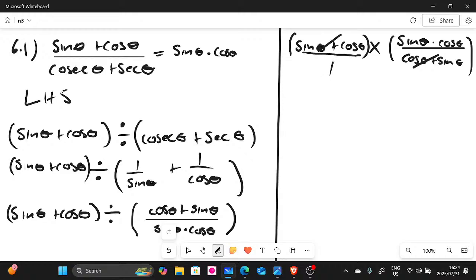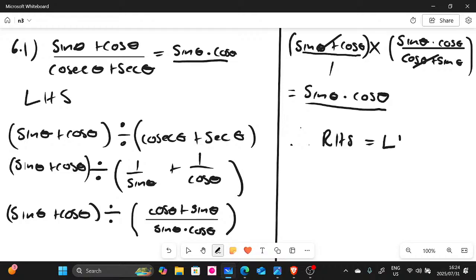So as they divide each other, we are left with sine theta multiplied by cos theta. As you can see, this is the same as that, sine theta cos theta, they are the same. So you can say, therefore, the right hand side is equal to the left hand side.